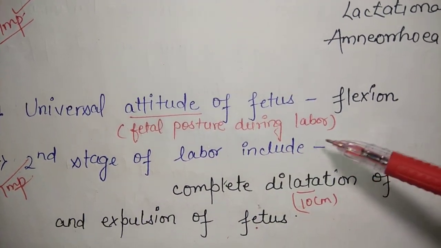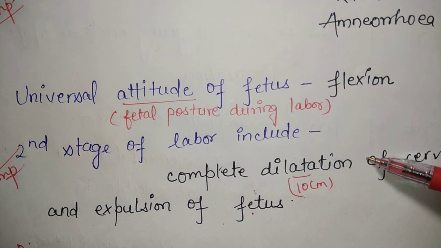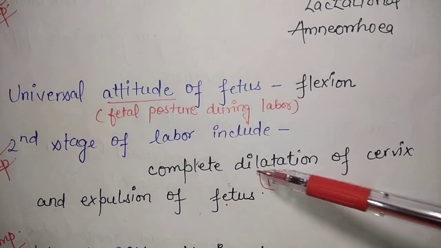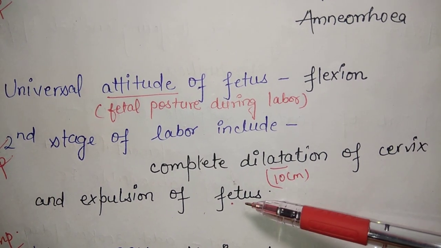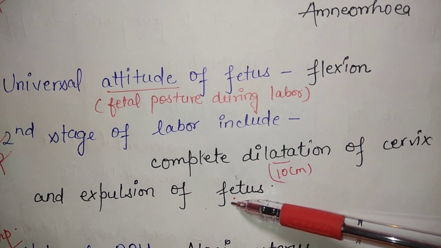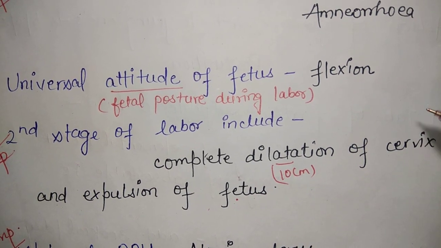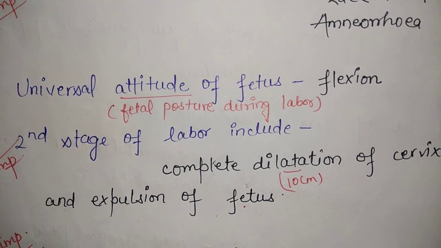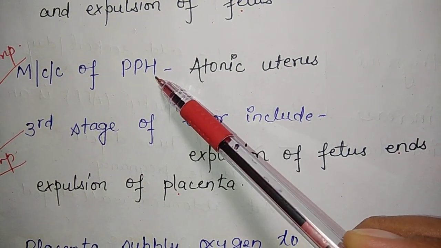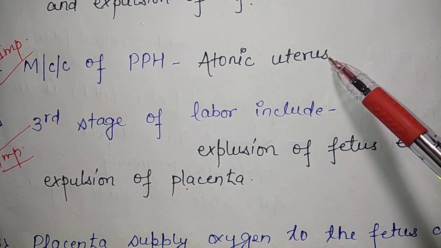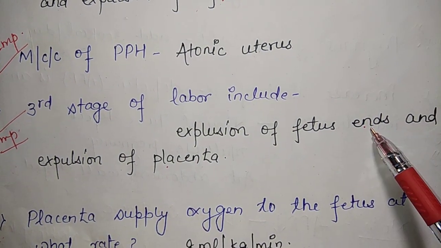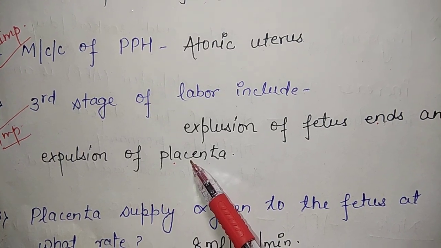Second stage of labor includes the complete dilation of the cervix and the expulsion of the fetus. Complete dilation of the cervix is 10 cm till the expulsion of the fetus. After expulsion of the fetus till the placenta is delivered, that is the third stage of labor. Most common cause of postpartum hemorrhage or PPH is atonic uterus. Third stage of labor includes the period from expulsion of the fetus to the expulsion of the placenta.